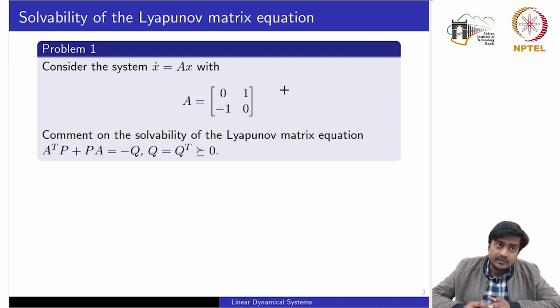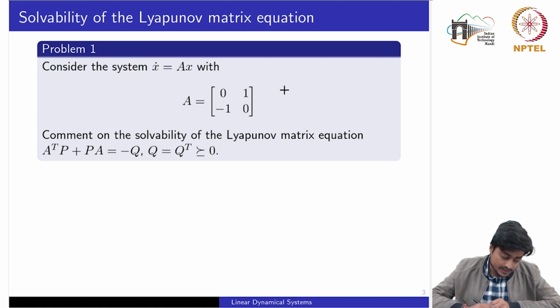During the lecture slide, we had seen one formula which requires computing one integral. If we do not want to compute the integral and we just want to comment on the solvability of the equation or computing some P matrix for a given Q, this problem deals with that issue.